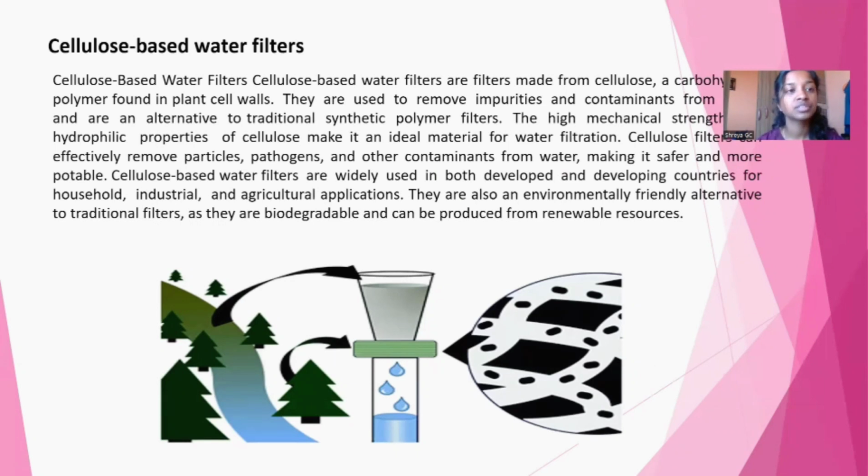Cellulose-based water filters. Cellulose-based water filters are filters made from cellulose, a carbohydrate polymer found in plant cell wall. They are used to remove impurities and contaminants from water and are an alternative to traditional synthetic polymer filters. The high mechanical strength and hydrophilic properties of cellulose make it an ideal material for water filtration. Cellulose filters effectively remove particles, pathogens, and other contaminants from water, making it safer and more potable.